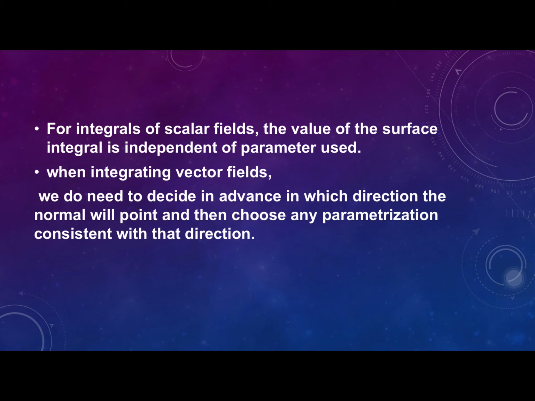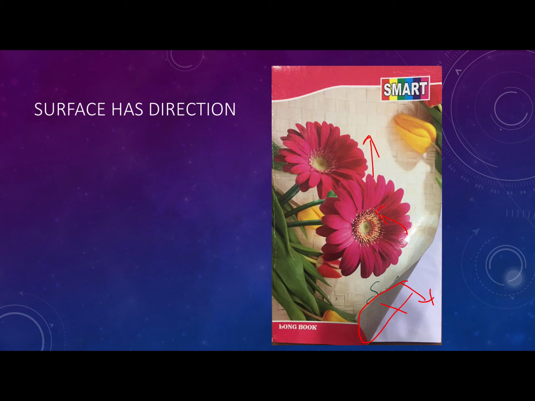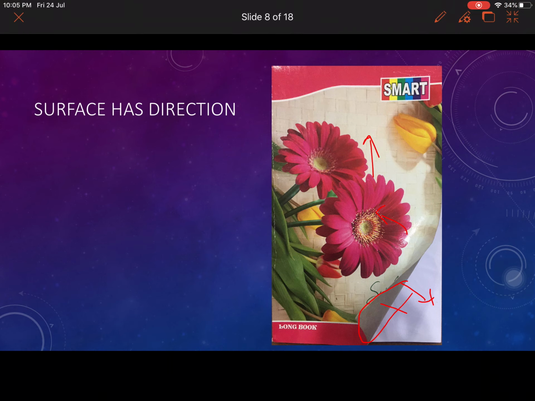When integrating vector fields, we do need to decide in advance in which direction the normal will point, and then choose any parameterization consistent with that direction. So for the same surface, whether you calculate in this direction or this direction, you have to have a clear idea before you start.